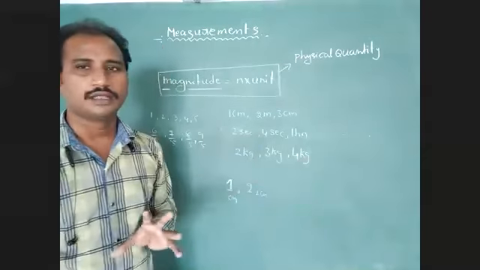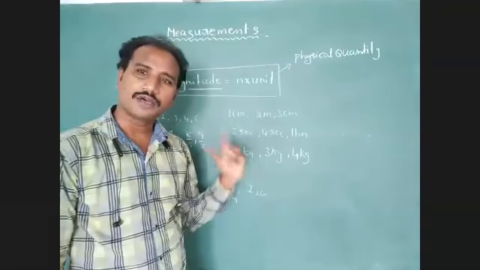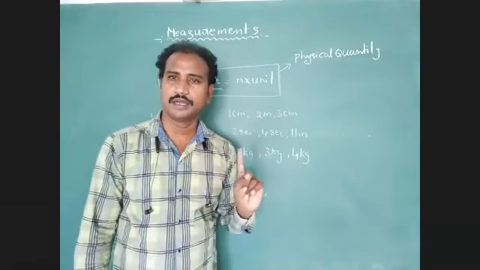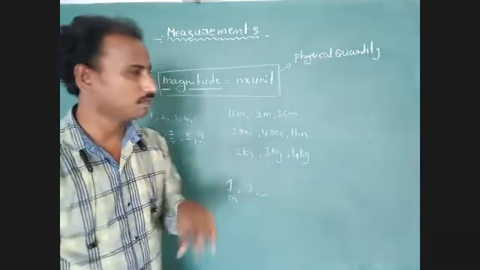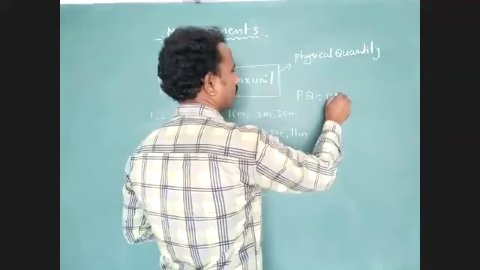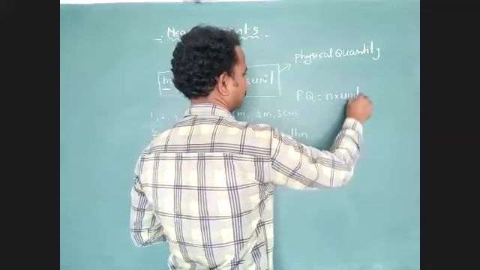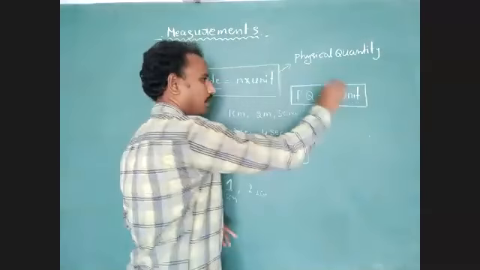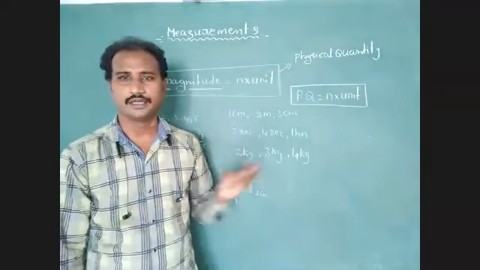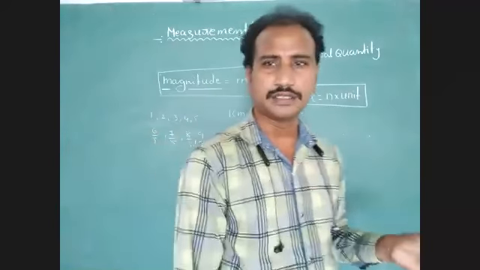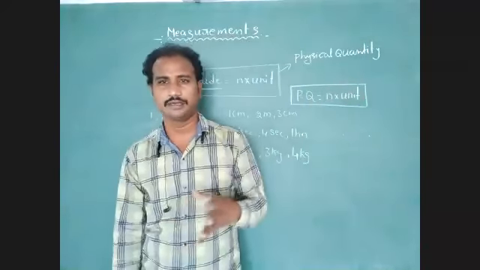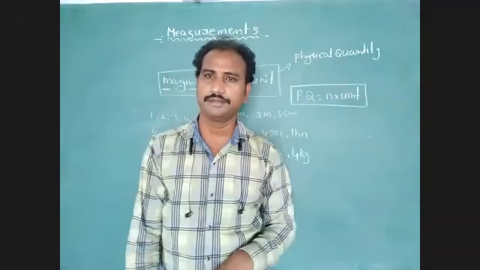Due to that, the formula of physical quantity and the formula of magnitude is the same. So we represent physical quantity equal to numerical value into unit.